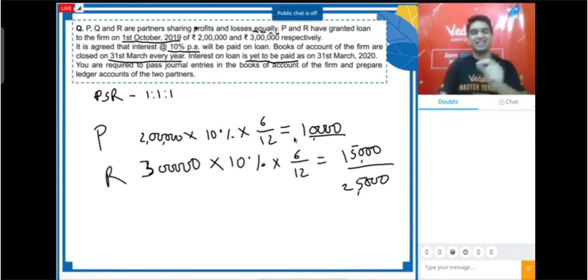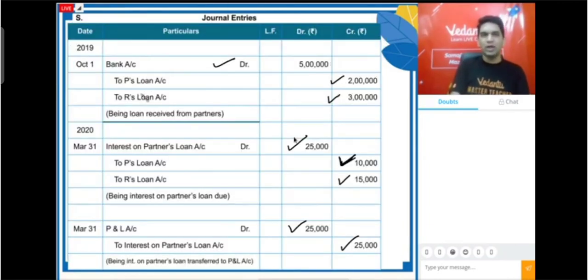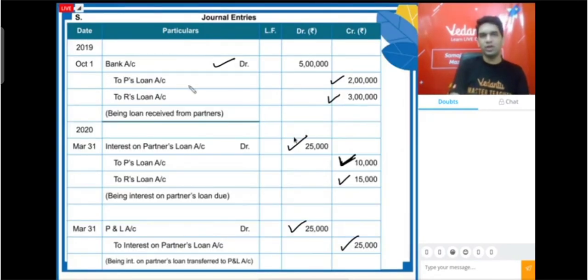Okay, chalo, guys. So we have to also prepare ledger accounts of two partners. Okay, so let us prepare the ledger account also. So these are our journal entries. P's loan account we have to prepare, and R's loan account also we have to prepare. Okay, so in P's loan account, first of all, we should give posting for this entry.